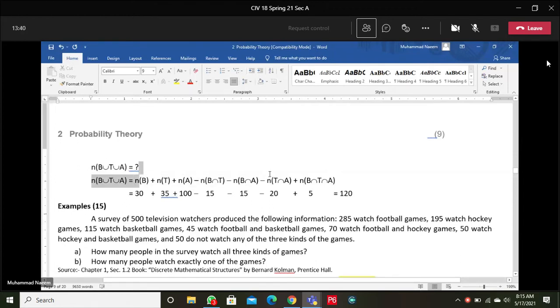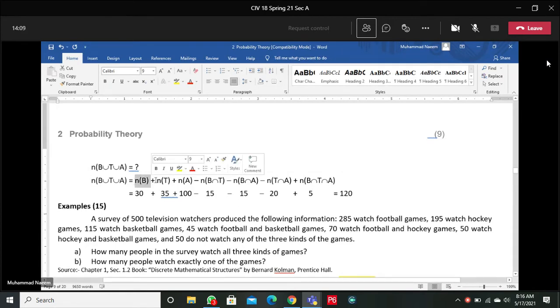The same formula we will use here for the three sets, just as we find the probability for the union of three sets. In this case, replace P with N, because here we are just calculating the number of people in the union.